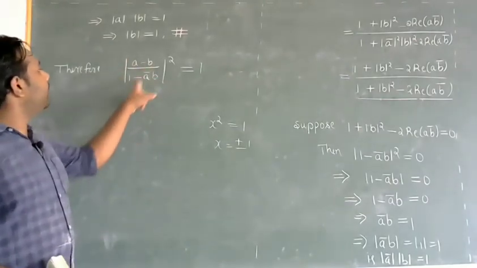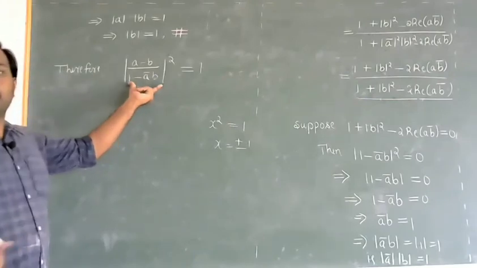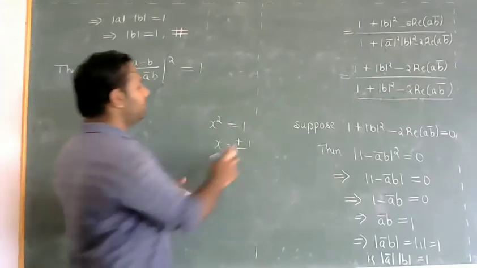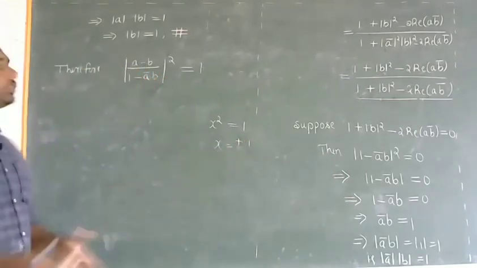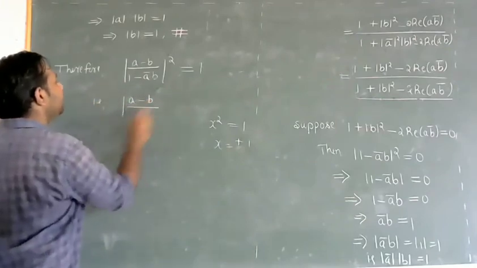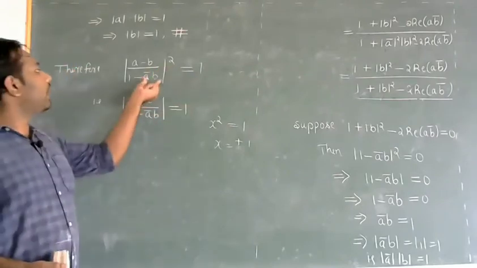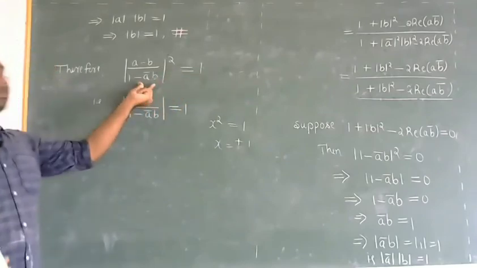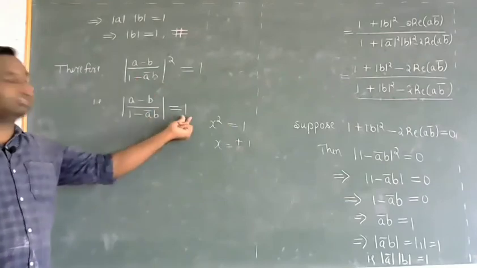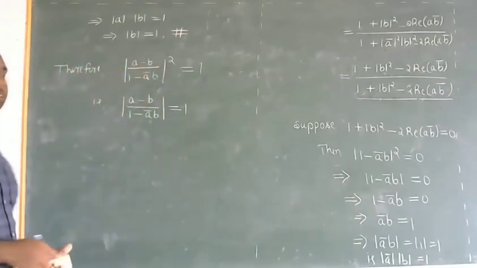But we have modulus of a minus b by 1 minus a bar b. As this is a modulus, you know that modulus cannot be negative. It will always be non-negative, 0 or positive. So it cannot take a negative value. So it will be plus 1. So modulus of a minus b by 1 minus a bar b will be equal to 1. As the square of this number is 1, this number will be either plus 1 or minus 1, but as it can take only a positive value, it will be plus 1. So thus we proved that.